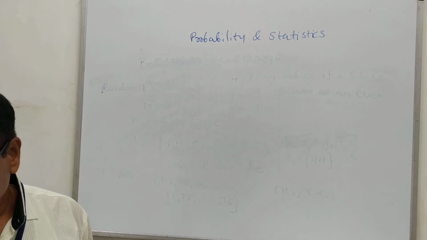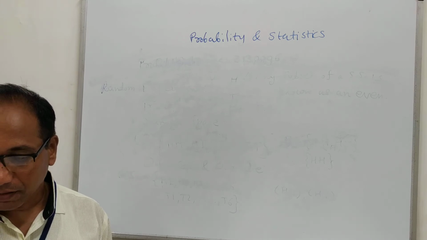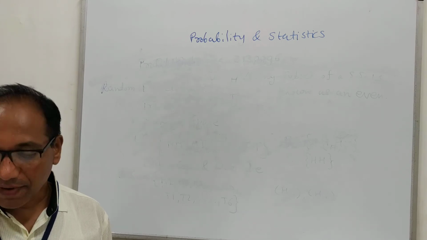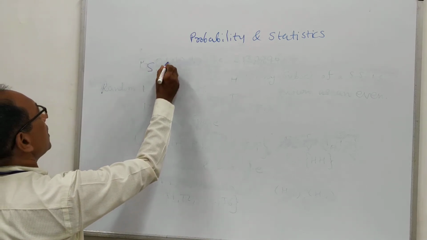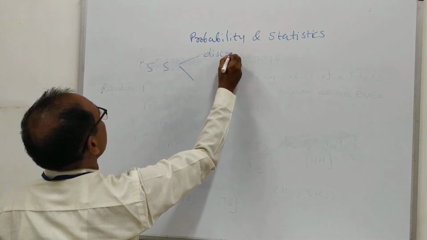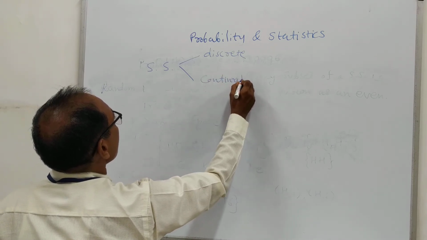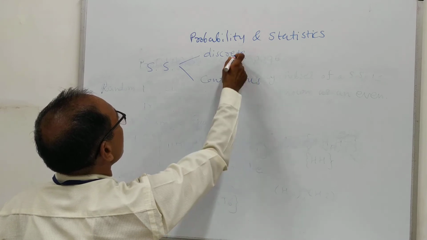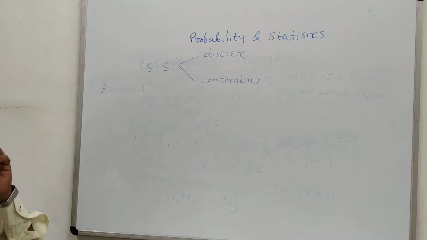Now, let us see some of the types of events. But before that, I would like to refer here to sample space. Sample spaces are of two types. One type is discrete and the second type is continuous. At present we will not use these two words, but in another chapter we will make use of these two words, discrete and continuous sample space.